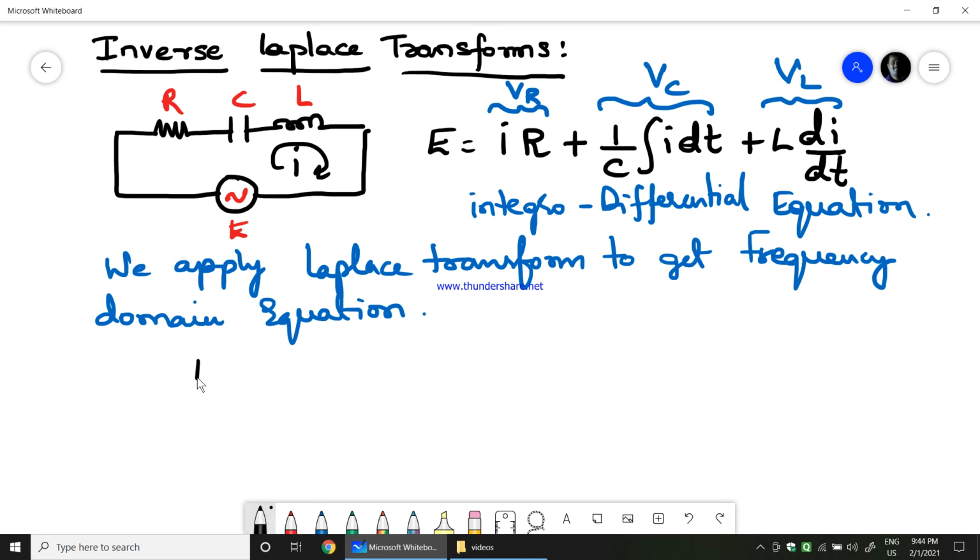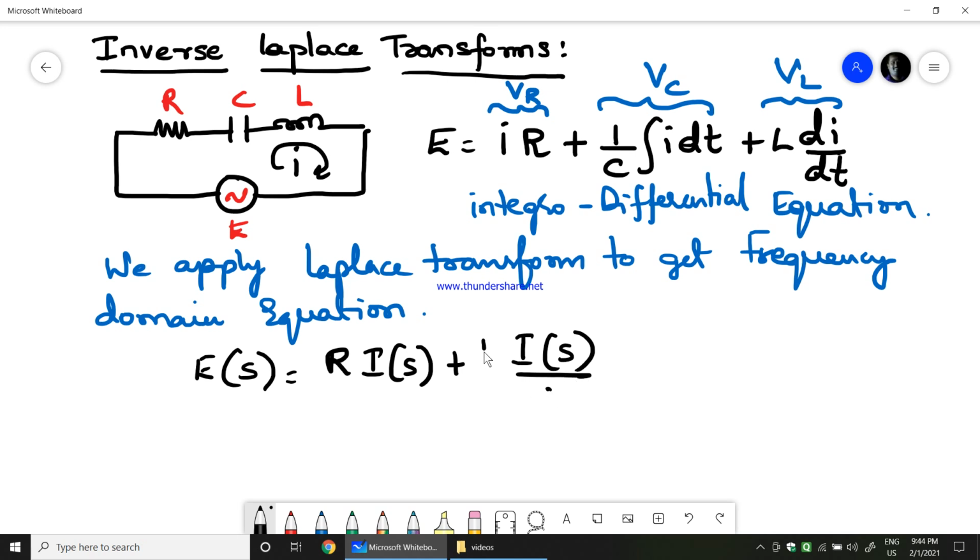See, I will just write E of s equals, R is constant, so R into I of s, plus, if you take the Laplace transform of the integration part, you will get 1 over C into I of s by s.